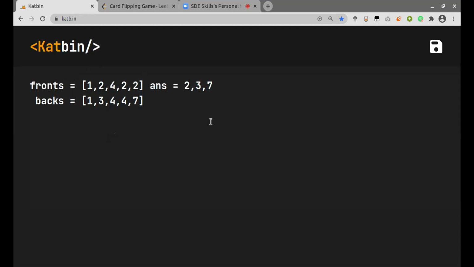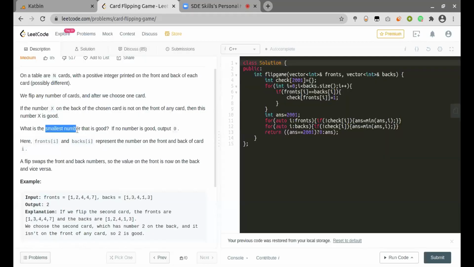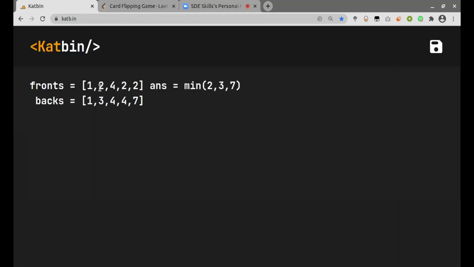Okay. So here, minimize. In the question they have mentioned, what is the smallest number that is good? So we just need to find the smallest number on any of the cards which satisfies the given condition. But that does not mean that we need to minimize the flips, right? They have not mentioned anything regarding flips. We can do any number of flips. Okay. Because for 2 you made more flips and you could achieve that, therefore that is one candidate.